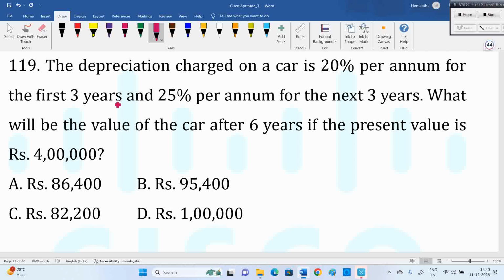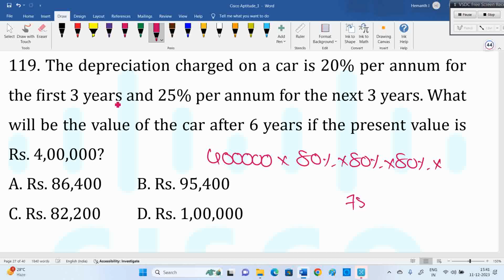Say 4 lakhs, 20% decrease means 80%, then 75%.